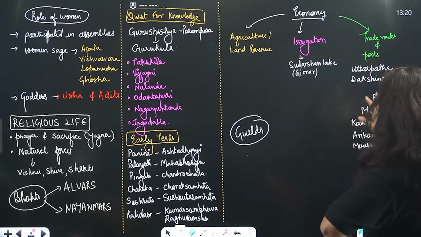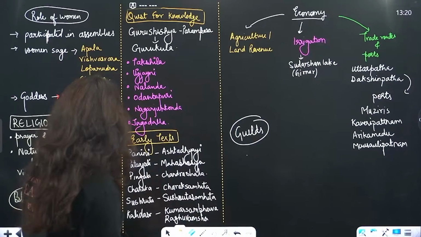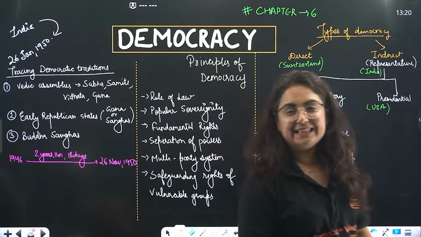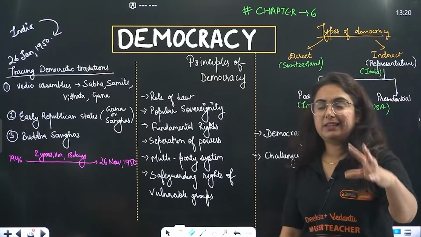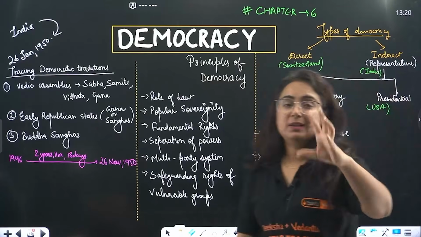Then we have trade routes. Beta, mark these also. The ports need to be marked in the map work. So yes, this is what the chapter is all about. Moving to the 6th chapter in the line: Democracy. Everything you see right now in front of your screen is important from this chapter.